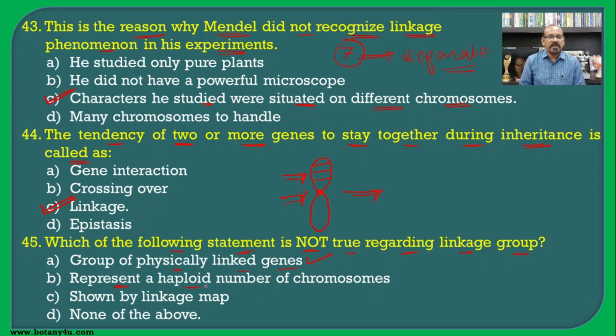Then it represents a haploid number of chromosomes. Say for example, if there are 7 pairs of contrasting characters, then 7 is equal to n and 14 is equal to 2n in case of the pea plant. So linkage group will be equal to the haploid chromosome number, and hence the haploid number of chromosomes is the correct one. Even this group can be shown by the linkage map, and hence all these 3 statements are correct with respect to the linkage group, and hence none of the above is not true.